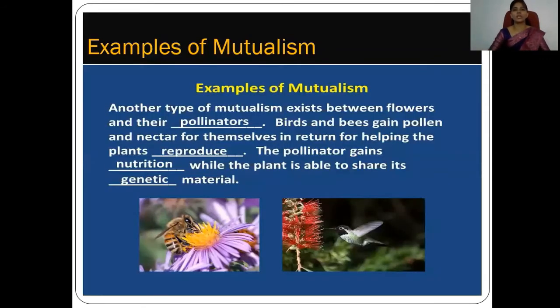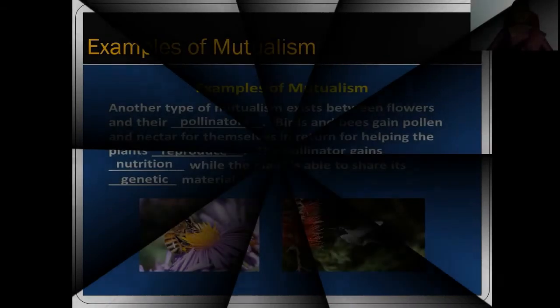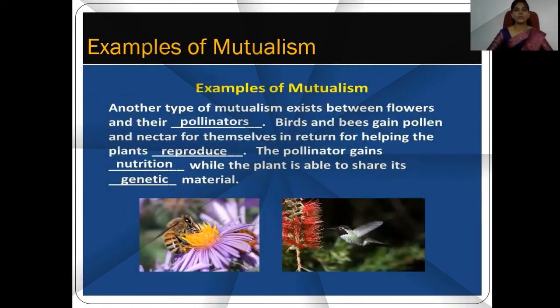The first example, which is very common, is the pollination process done by animals. Here we can see that birds and bees gain pollen and nectar for themselves. Whenever bees and birds sit on the flowers, they obtain the pollen and nectar from those flowers. In short, they are obtaining food from that particular flower, so they are benefited. This is one side: the birds or bees are getting a benefit from the flower.